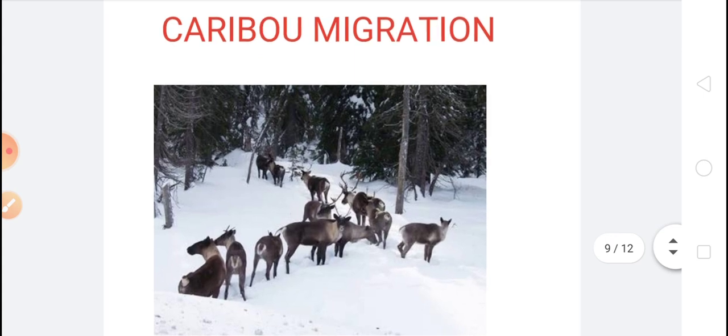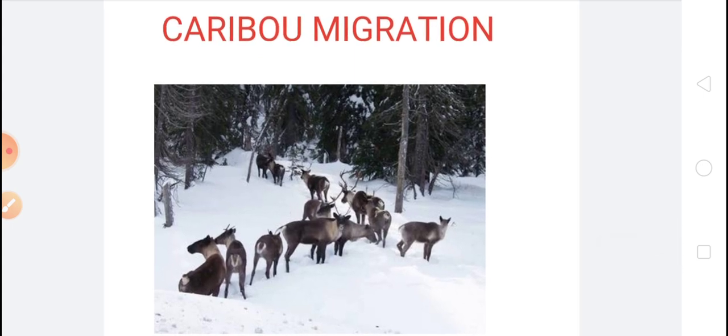Another animal, caribou. These animals look like a deer, but they live in the Arctic region where the whole area is covered with snow. During winter, to avoid this extreme cold, they migrate to the southern part in search of green grazing ground.